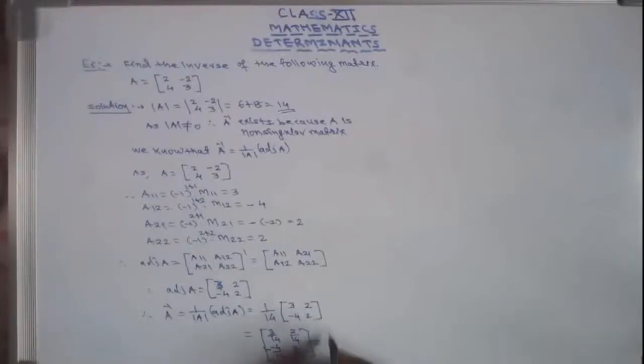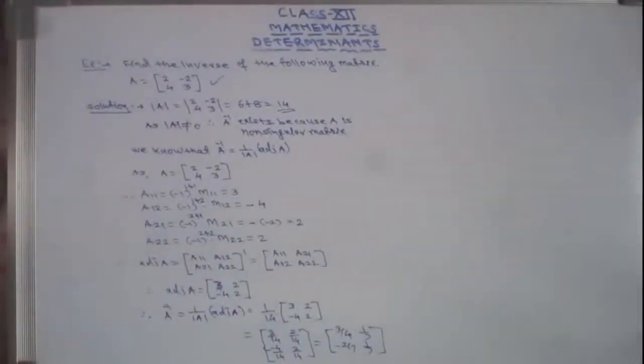Okay, so that equals 3 by 14, then that is 1 by 7, then minus 2 by 7, and this is 1 by 7. So this is the inverse of this given matrix. So students, in this way we can find the inverse of the given matrix by using its adjoint. Okay.